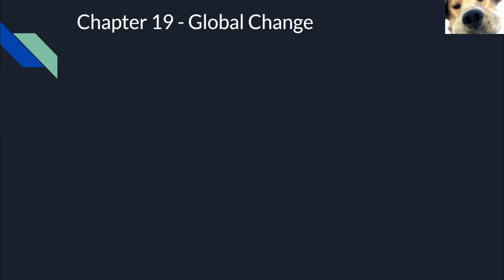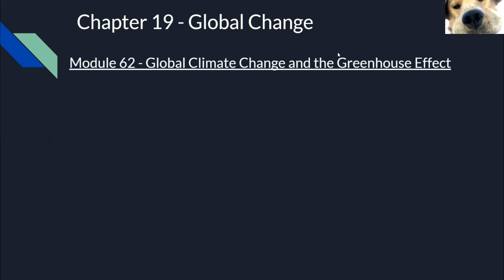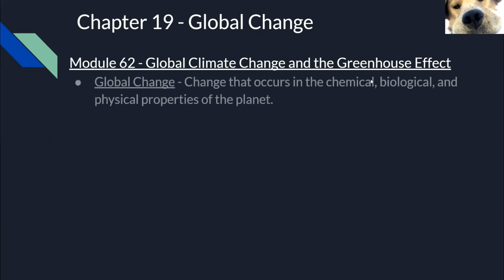We're going to be talking about global change. Module 62 is about global climate change and the greenhouse gas effect. We're going to start by talking about global change and global climate change. The definition of global change is the change that occurs in the chemical, biological, and physical properties of the planet.